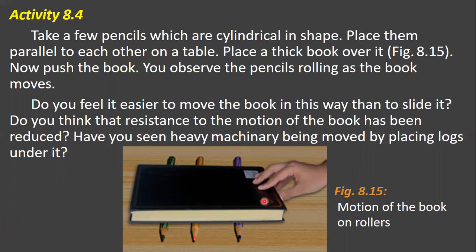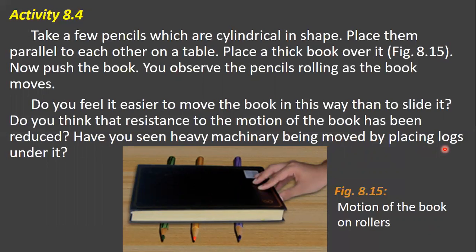You will observe that the pencils roll as the book moves. Do you feel it easier to move the book in this way than to slide it? You find it easier to move the book by placing the pencils below it instead of sliding it. Now, do you think that the resistance to the motion of the book has been reduced? And have you seen heavy machinery being moved by placing logs under it?